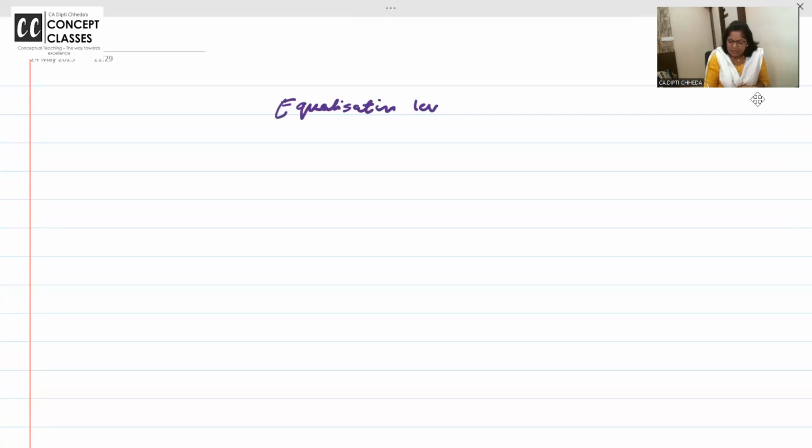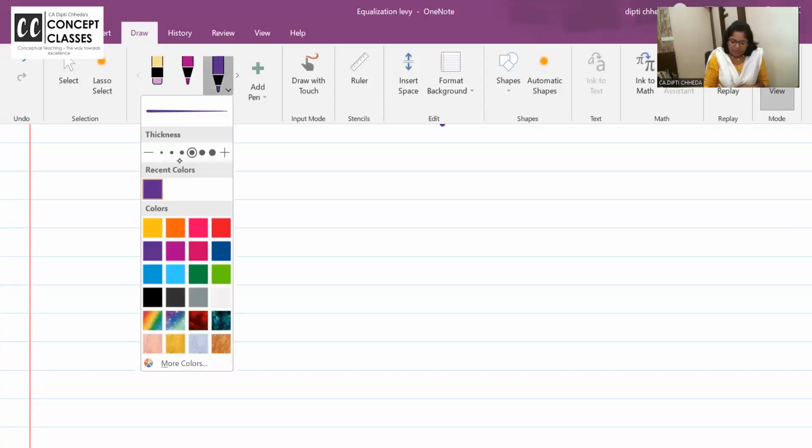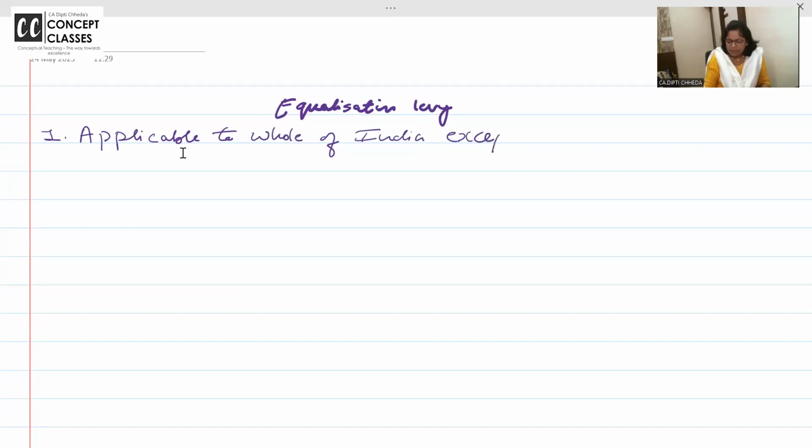Equalization levy. It is applicable to the whole of India except Jammu and Kashmir. Wrote the first point? Write along with me. It's very simple, but writing is necessary to understand the concept, and then when you solve the problems, that language will come.